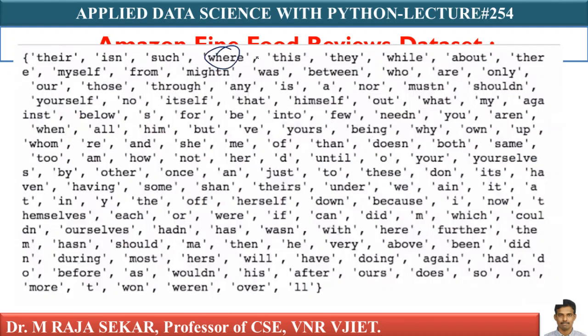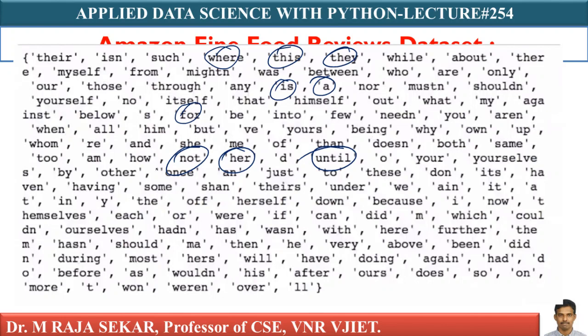If you observe, where is a stop word? This is a stop word. There is a stop word. Is a stop word. A is a stop word. For is a stop word. Not is a stop word. Her is a stop word. Until. These are the stop words of English language. Anyway, I will discuss how to write code, and we will try to understand this. Time being, just understand this is a simple Python code output. How one can do it? Even I have shown this particular output in my previous lecture. I will discuss in detail about this particular slide in coming lectures.